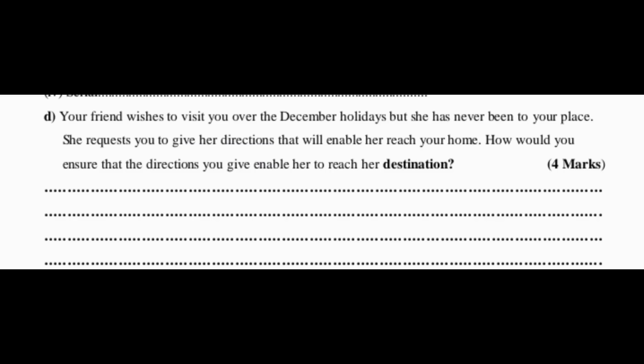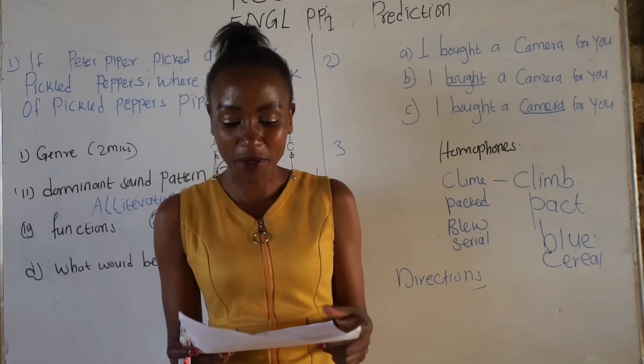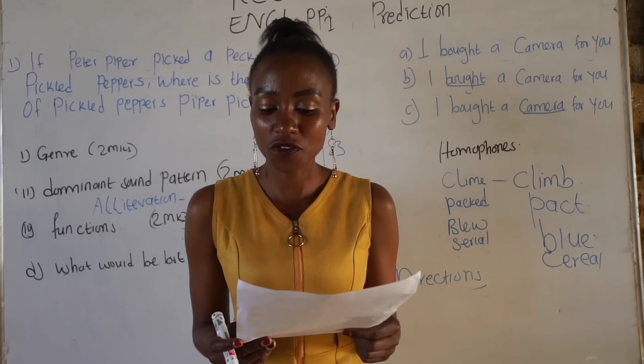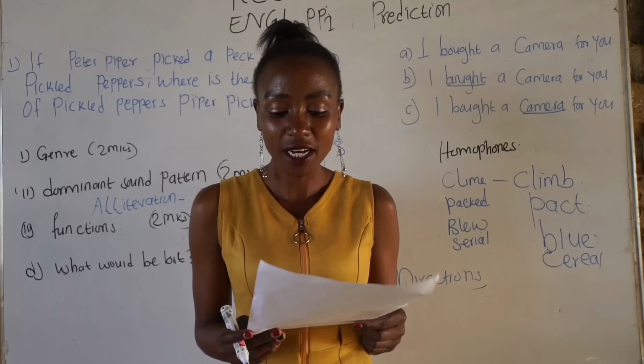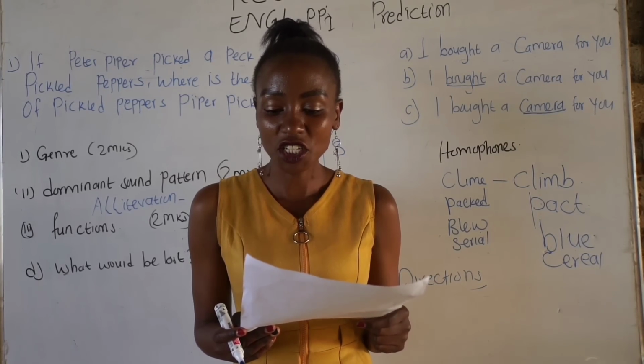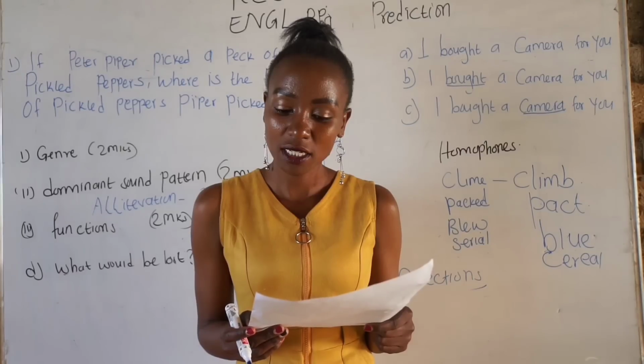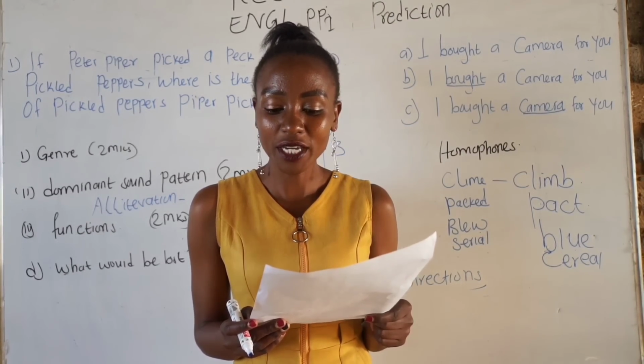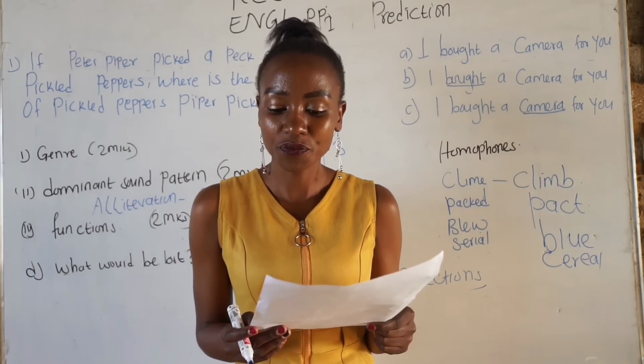The last question. You have seen it, but I'm going to read it from my paper again. Your friend wishes to visit you over December holidays, but she has never been to your place. She requests you to give her directions that would enable her to reach your home.